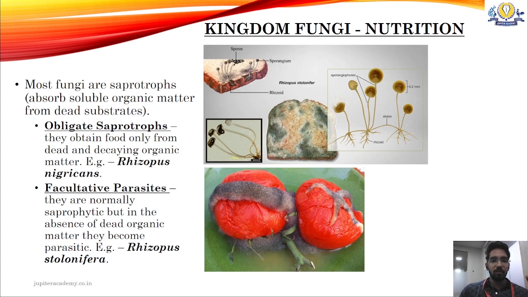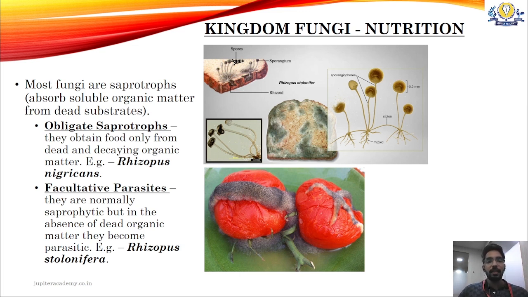As we all know, fungi are saprotrophs, mostly because they feed on or absorb nutrition from dead and decaying organic matter or other soluble organic matter. So the first one is saprotrophs or saprophytes. Saprophytes are of two types.